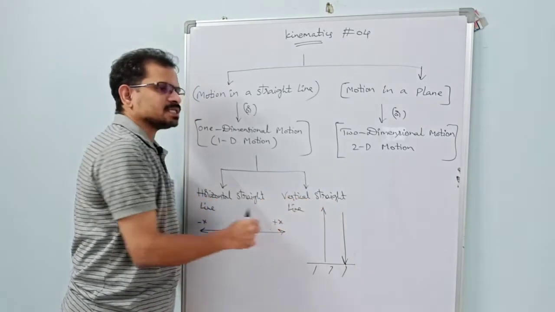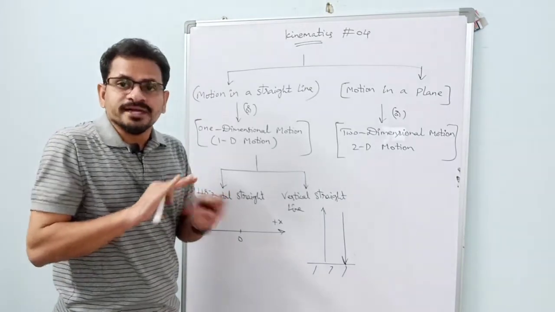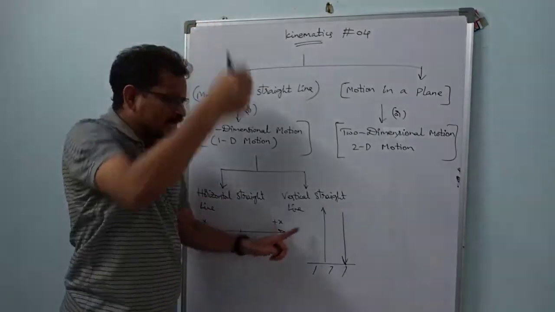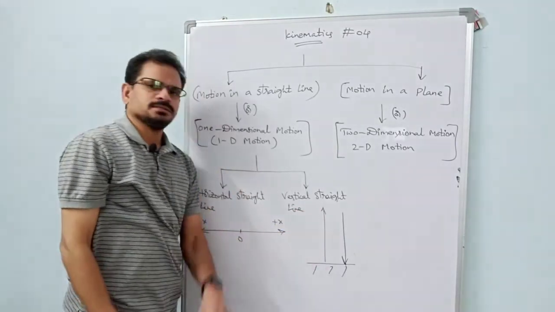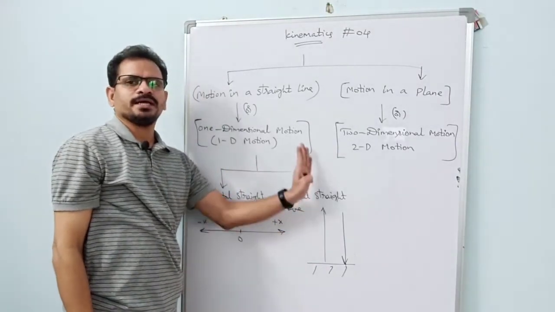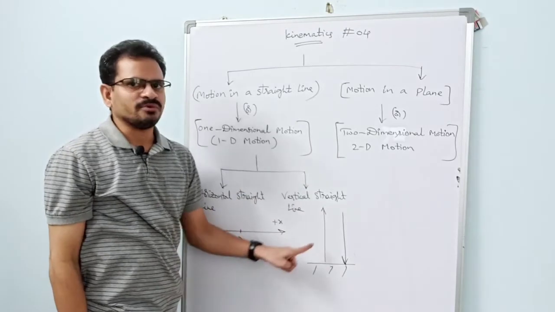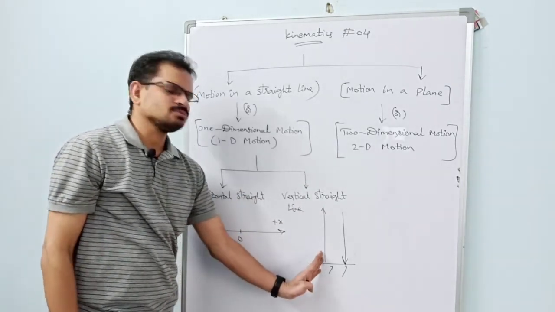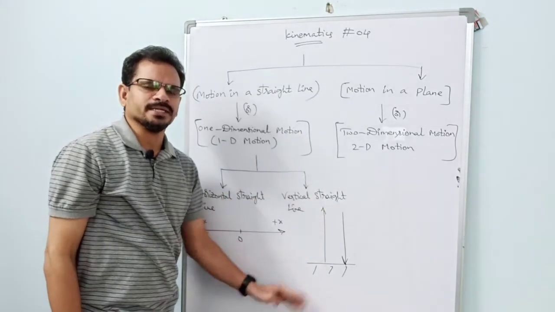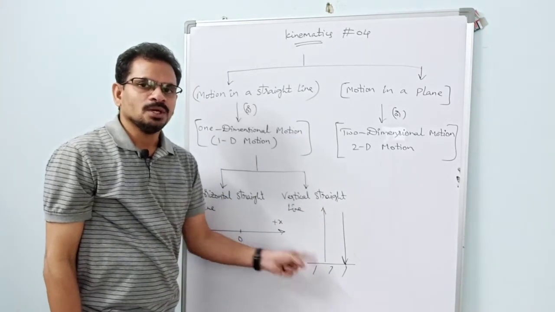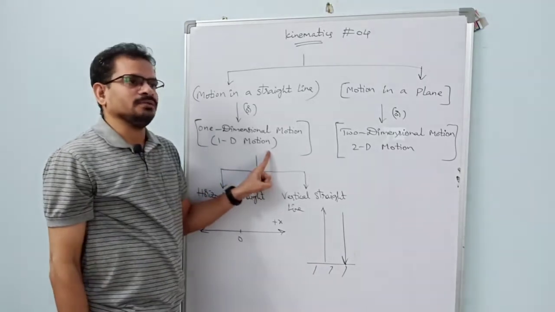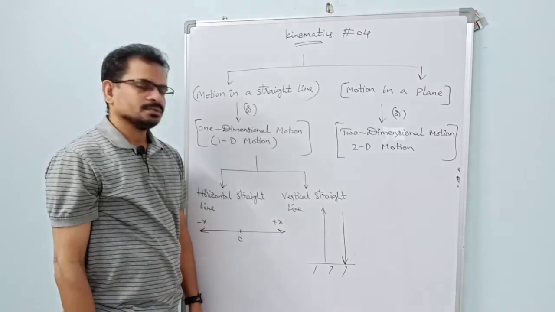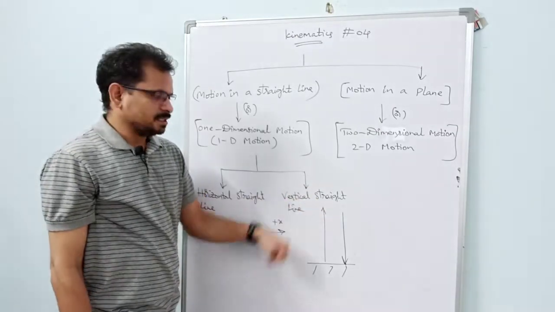So what is our assumption here? There are no winds, so if a body is thrown vertically upwards, it comes back along the same straight line only. See here, how many directions are there? Upward direction is there, downward direction is there. What type of motion is this? Straight line motion, because the body is moving on one straight line, going up and coming down. So it is also one-dimensional motion only. Both directions are there.